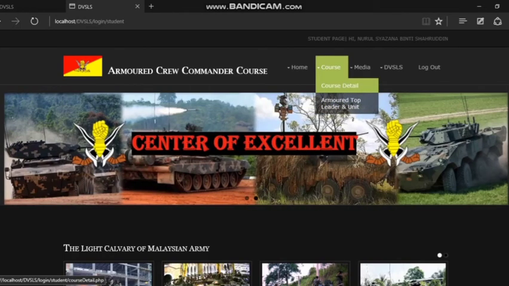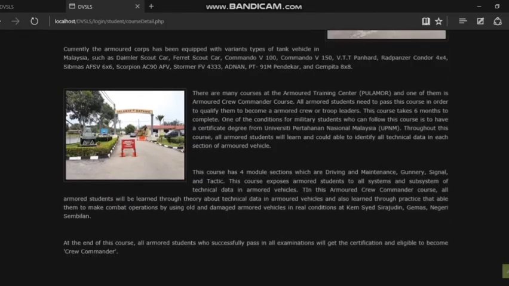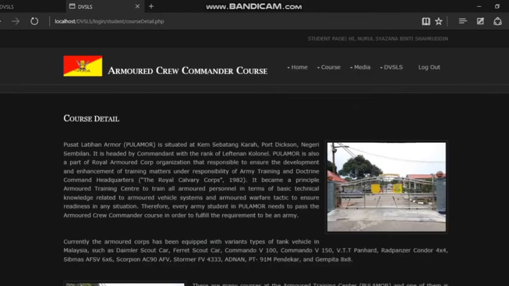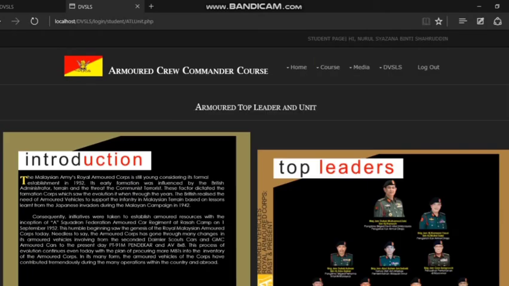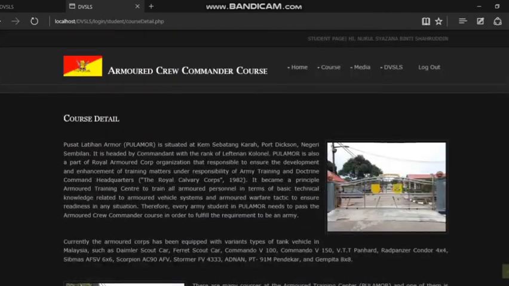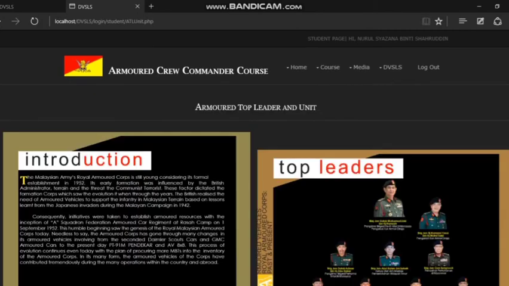For example, if a student chooses one to view the course details, the system will display this course detail description page. Otherwise, if student want to view the list of Armoured top leaders and unit, the system will display this page. So basically, these two page are additional information page that Armoured students needs to know what behind the course details. So and then we move to the next, which is media notes.